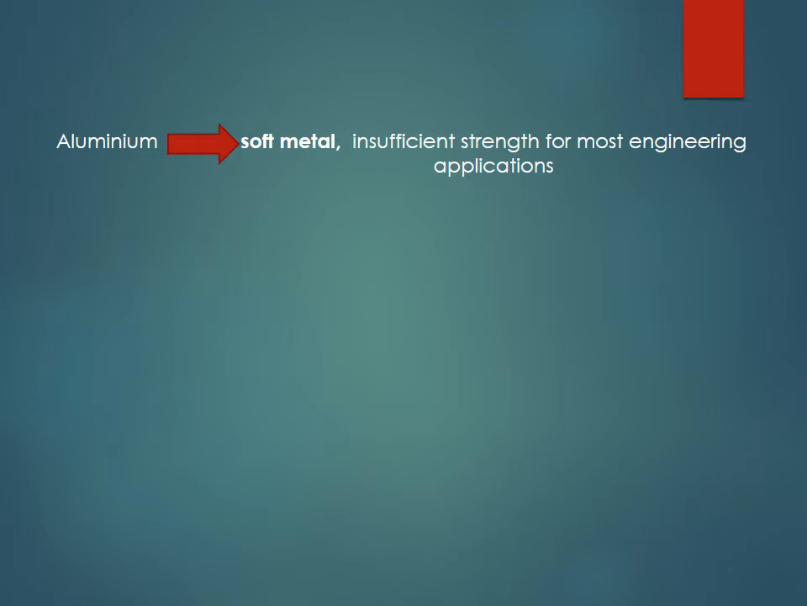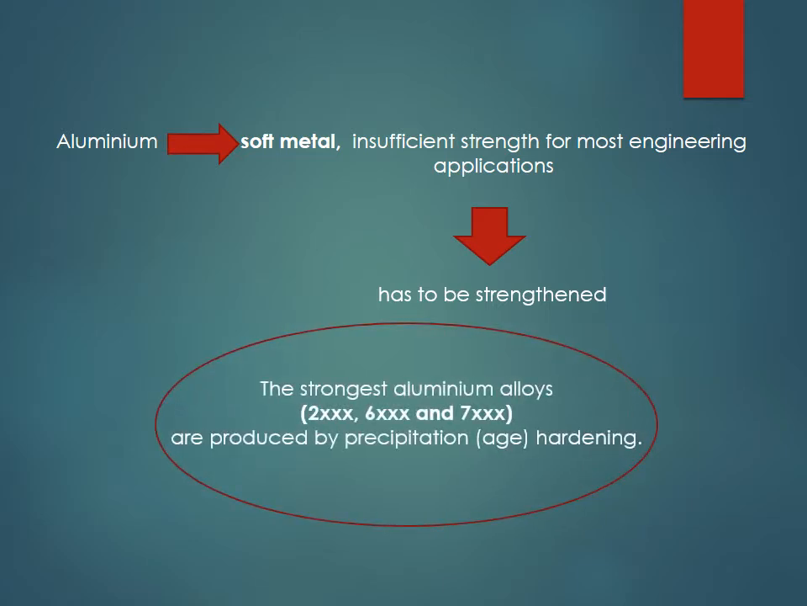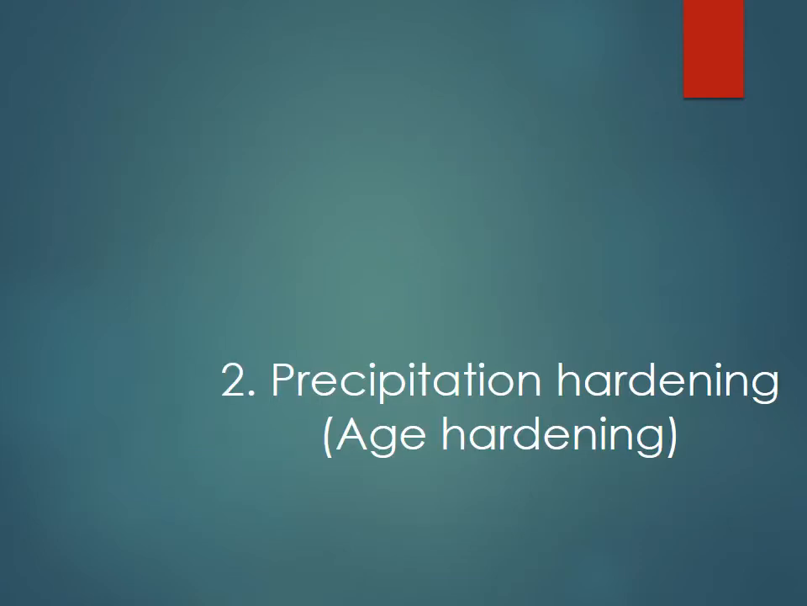So, what is aluminium? As we all know, aluminium is a very soft metal which is of insufficient strength for most engineering applications. But as we all know, aluminium is used in a variety of applications. So, aluminium has to be strengthened. So, what is the criteria? Now, first, the strongest aluminum alloys, that is 2XXX, 6XXX, and 7XXX, are produced by precipitation or age hardening.